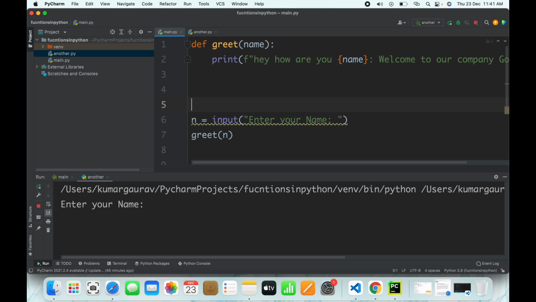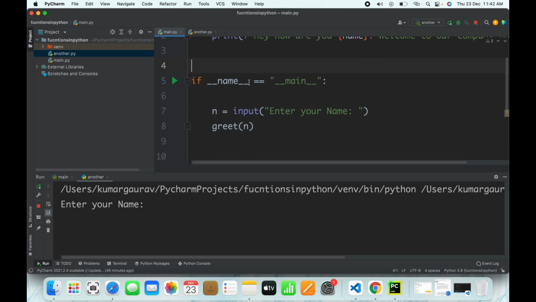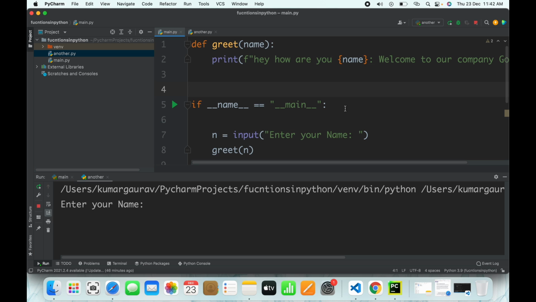In that case, what I'll write is if __name__ equals to '__main__'. If this happens, then only run this particular code. Otherwise, if this is not true, then just skip it and only use this particular function. So I'll just show you what this means.